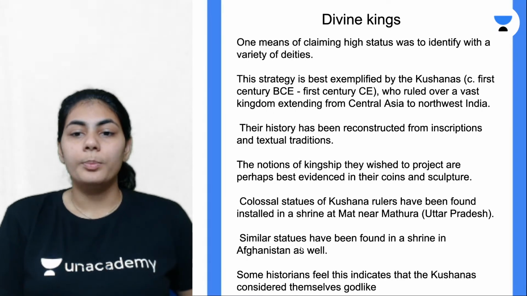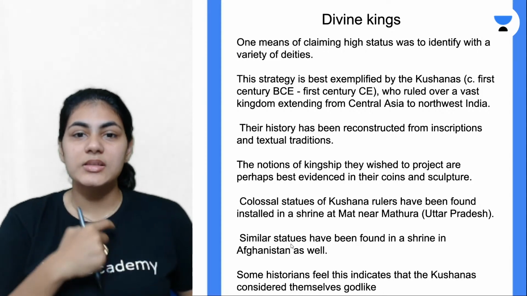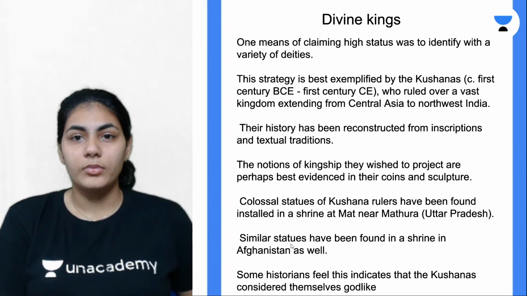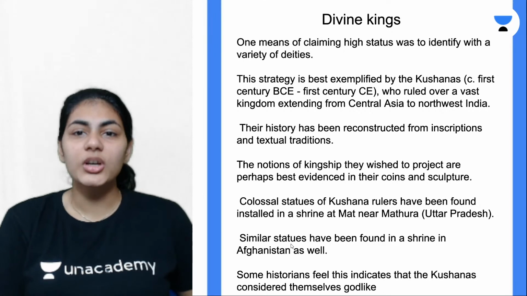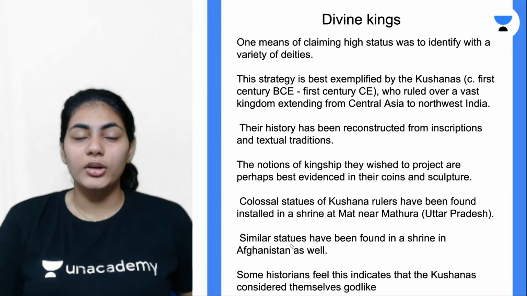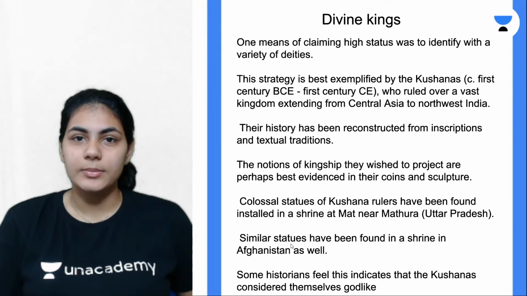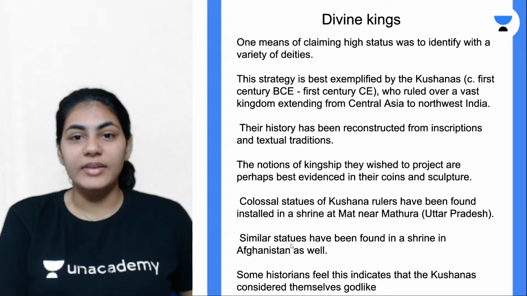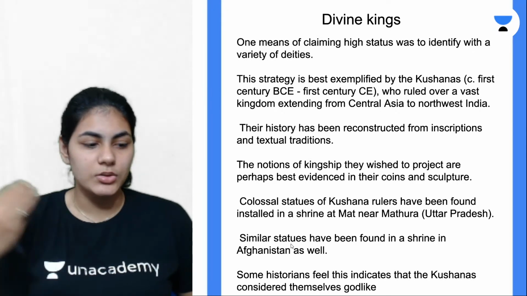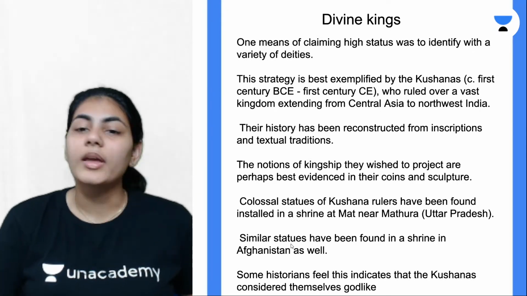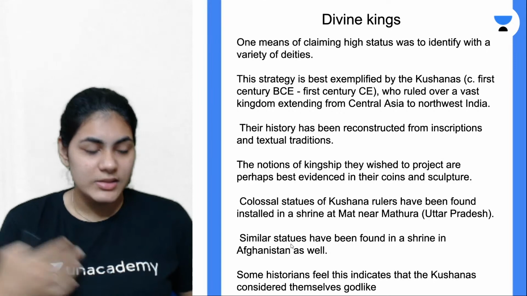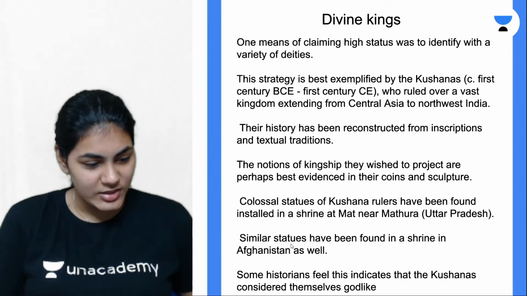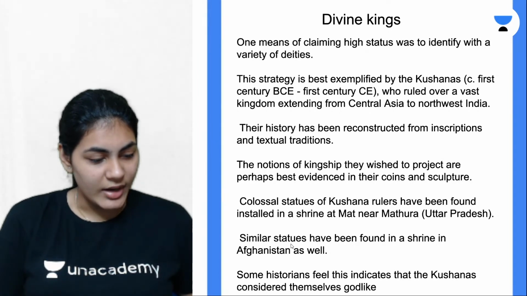So that kind of associating themselves with God is a feature that the Kushanas followed in order to claim their social status. That's divine kings, associating themselves with God. This concept is very, very important again. So in case anybody has any questions, just put them in the chat box.